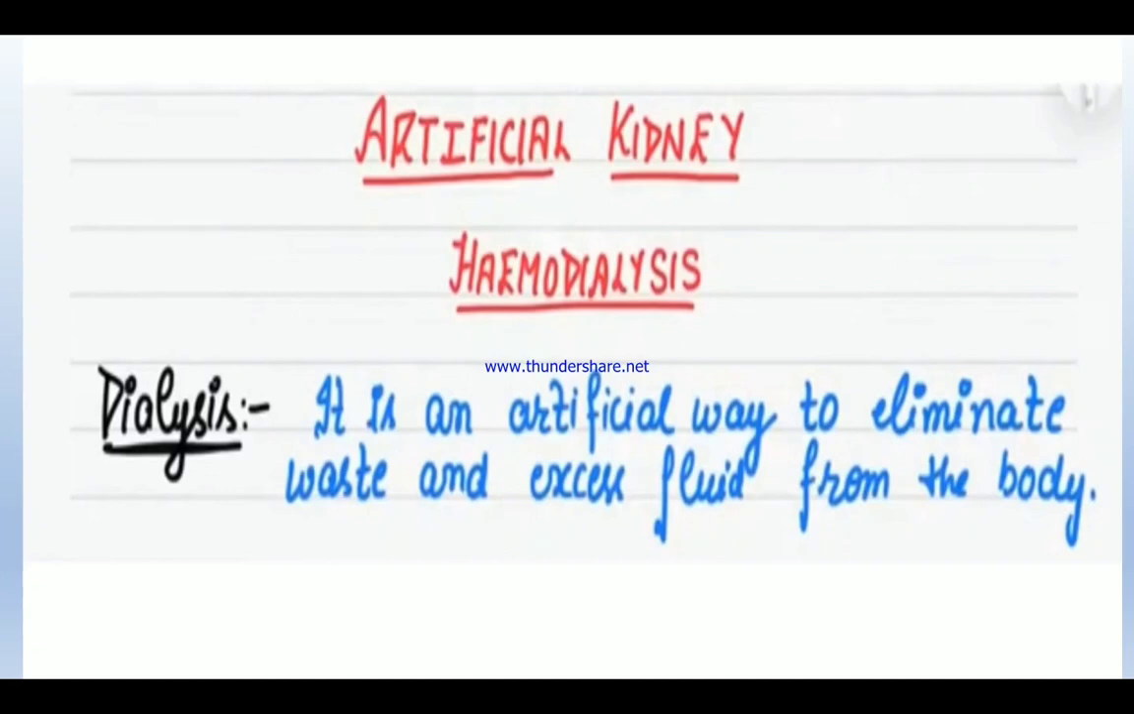Suppose the kidney is not working properly, if the kidney comes to failure, an artificial kidney is used. That method we call dialysis or hemodialysis. What is that? It's an artificial way to eliminate the waste from the body. Excess fluid from the body is released with the help of the process called dialysis or hemodialysis.